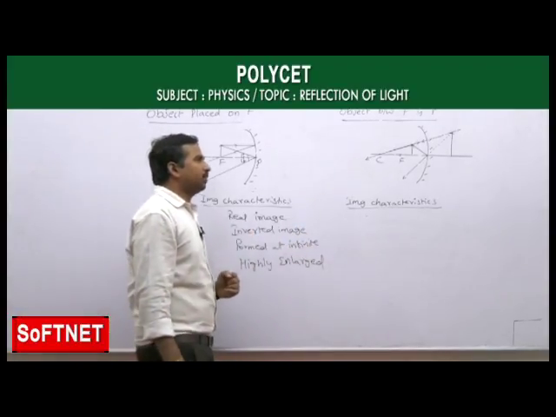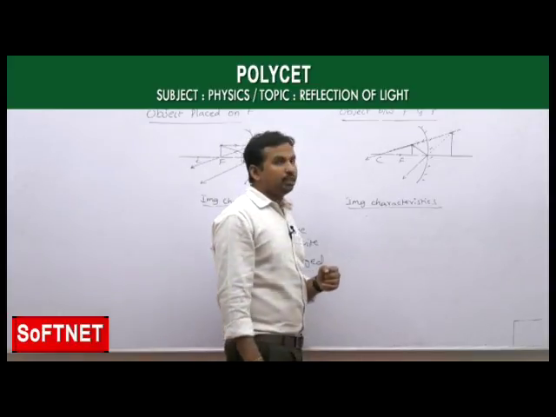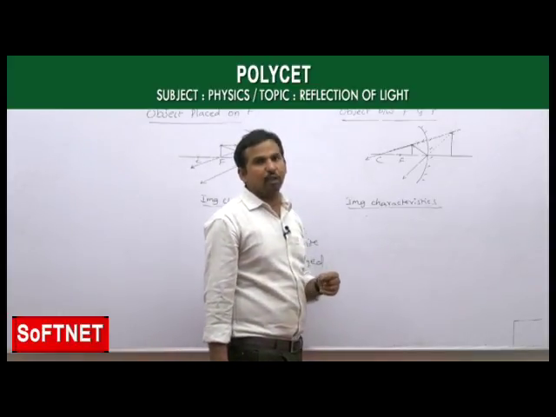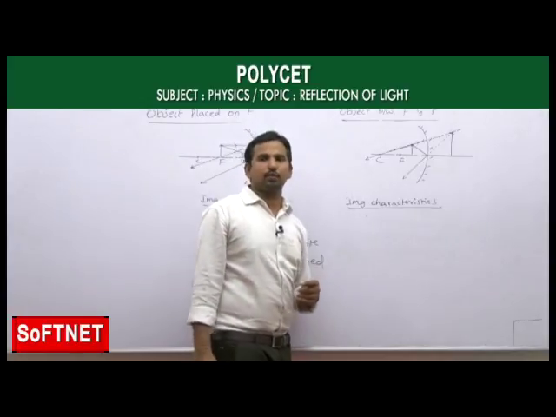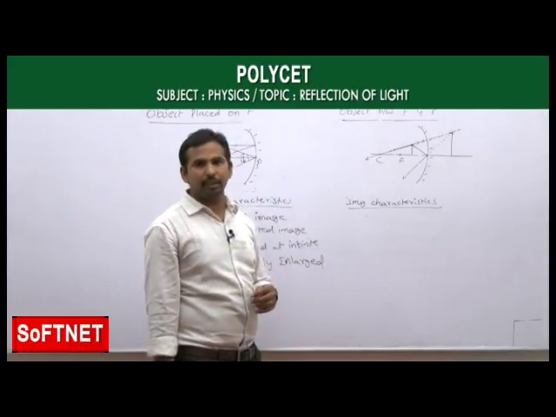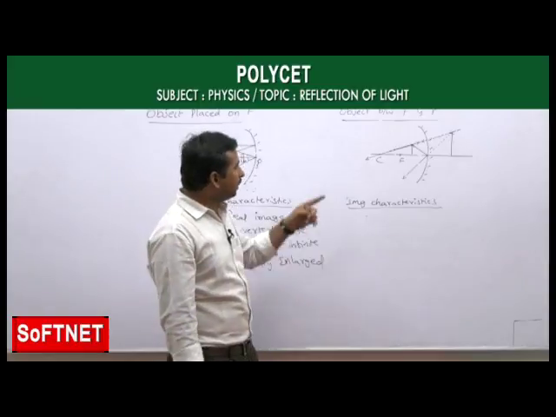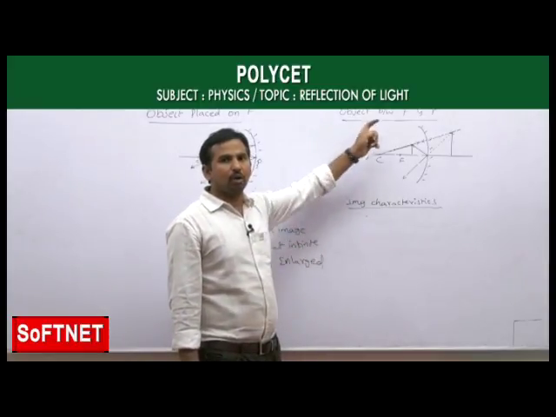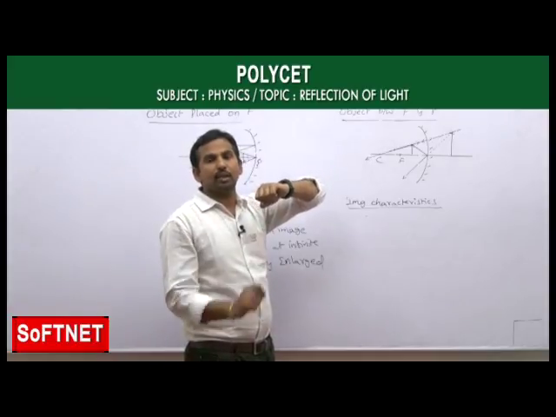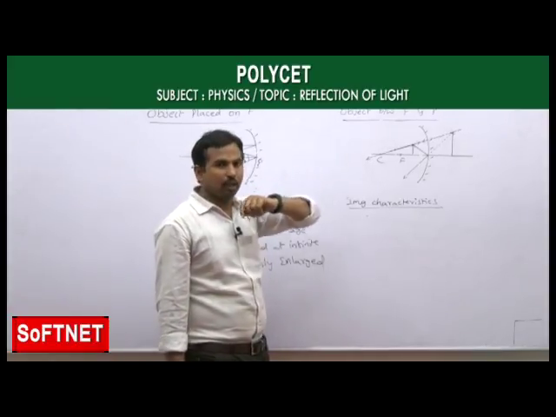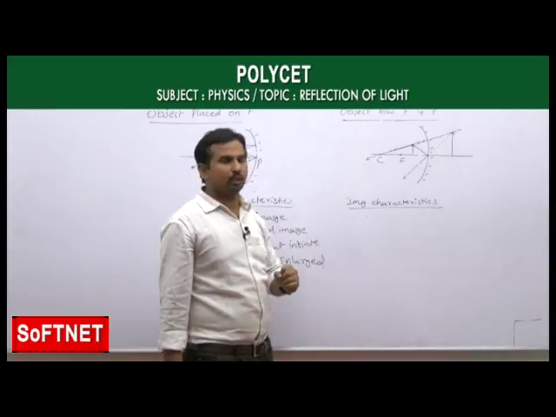Now come to the second case: if the object is placed between F and P. This is a very rare and special case we will observe in the concave mirror. Most of the time a concave mirror always forms a real and inverted image. But here is a special case where even a concave mirror forms a virtual image, even though it has a real focus. Now we will see how it forms that.